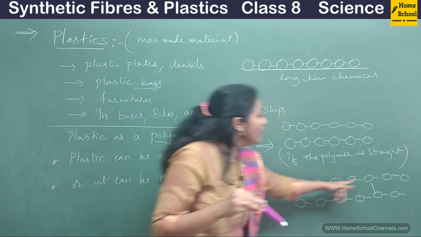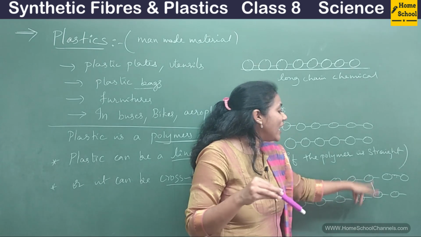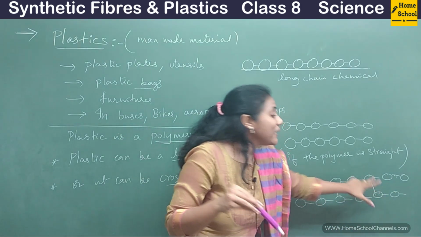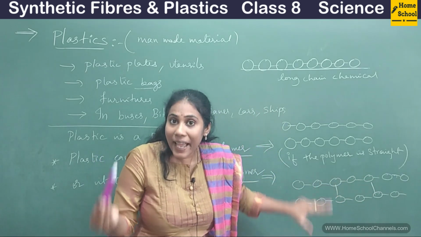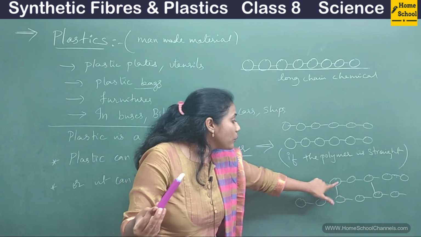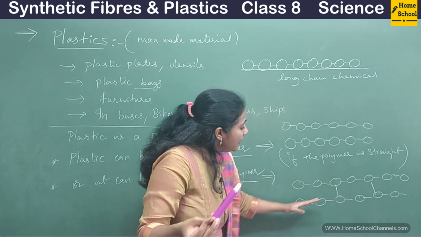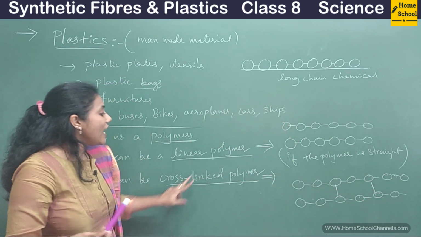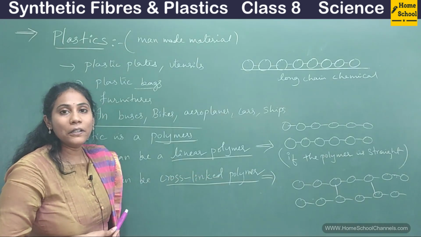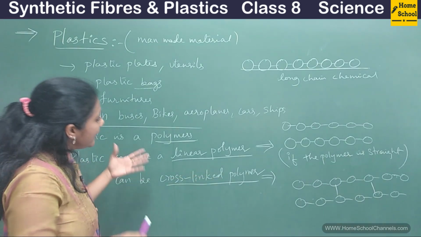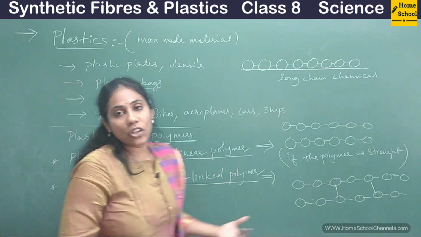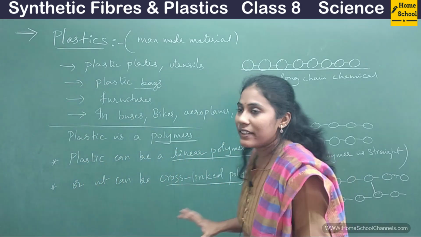But if you have links between the polymeric chains, which are actually chemical bonds, chemical attractions, present between one linear polymer and another linear polymer, then we call it a cross-linked polymer. So plastic can be a linear polymer or it can have a cross-linked polymer also, right?